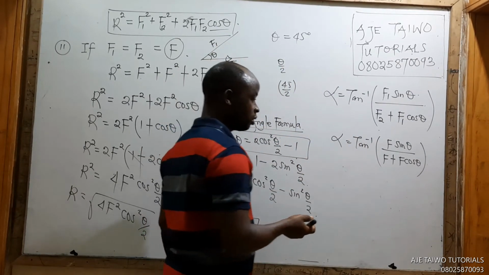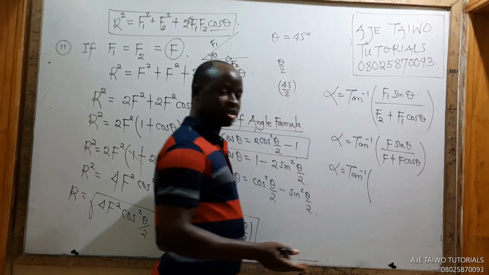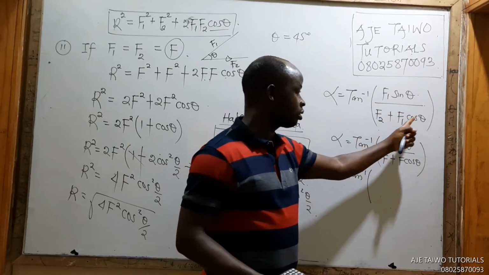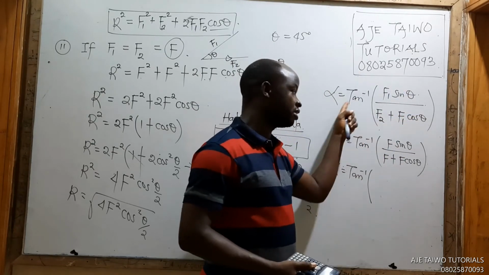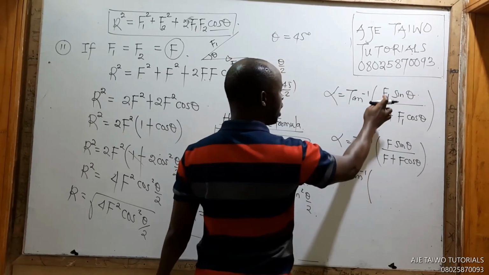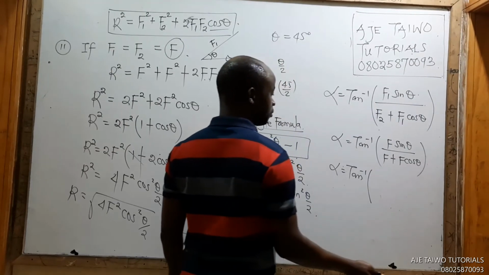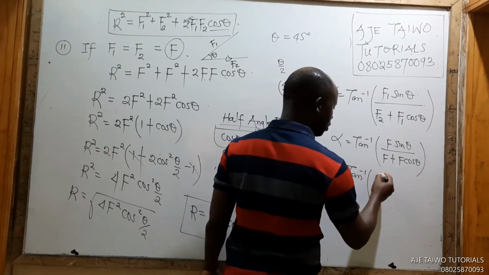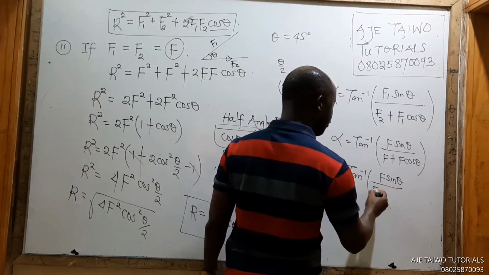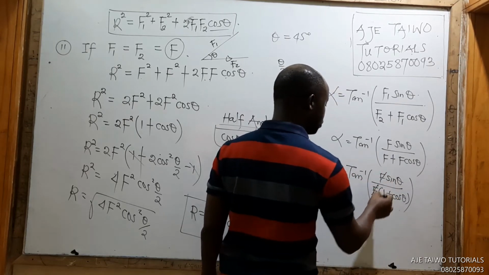So alpha equals arctan of, I'm replacing this f1 sine, this f2 plus f1 cos. I derived this, so check my derivation for me. If f1 and f2 are the same, f1 is f, f2 is f, that's f sine theta over f plus f cos theta. F is common already, so you have f sine theta all over f bracket 1 plus cos theta, and f will cancel f.